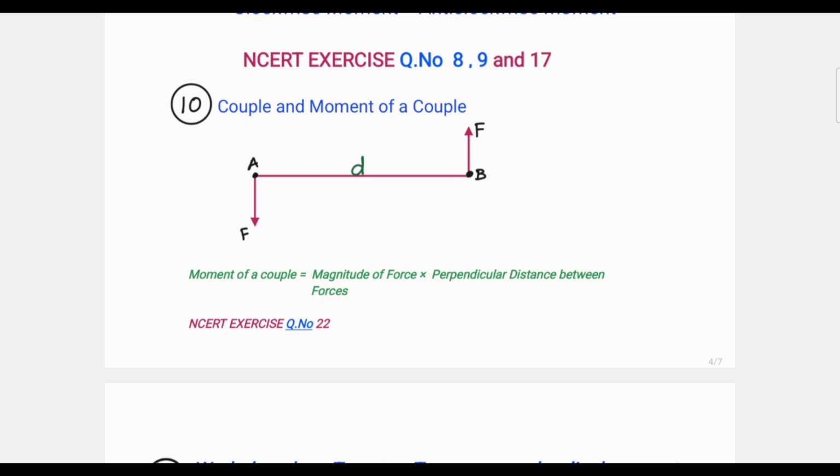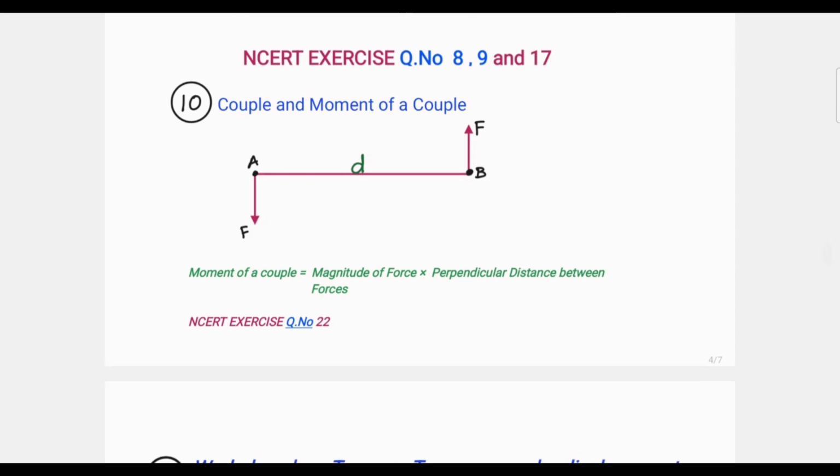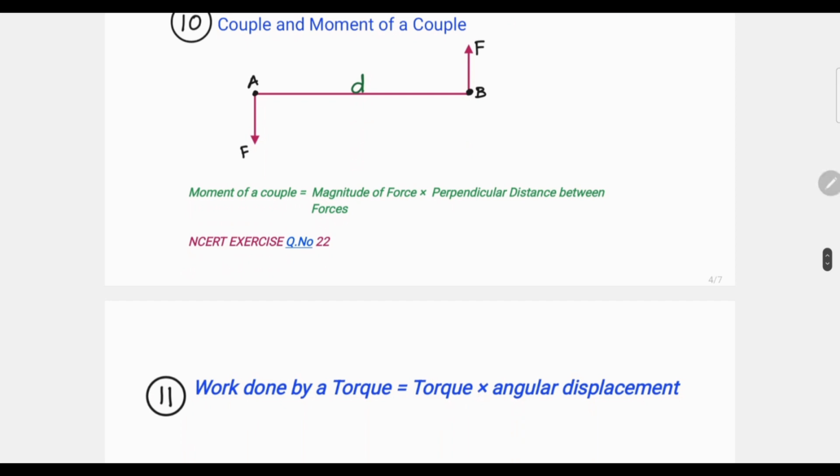When we are applying force on the handle of a bicycle, it is a couple. When we are using the steering of a car or another automobile, there also a couple exists. So, moment of a couple. And for that, for the concept to be clear, you can refer to your NCERT exercise question number 22.